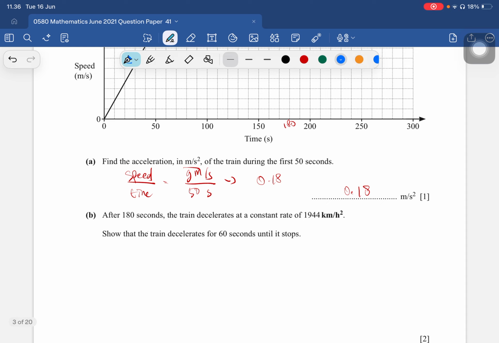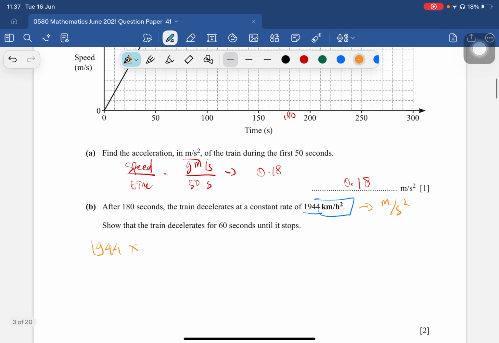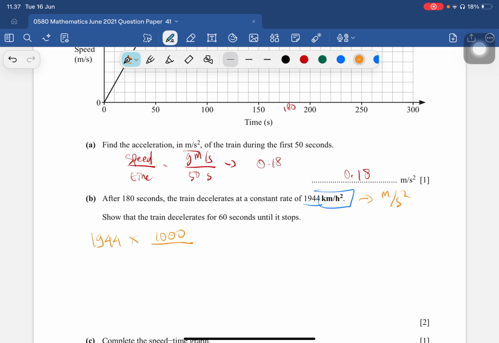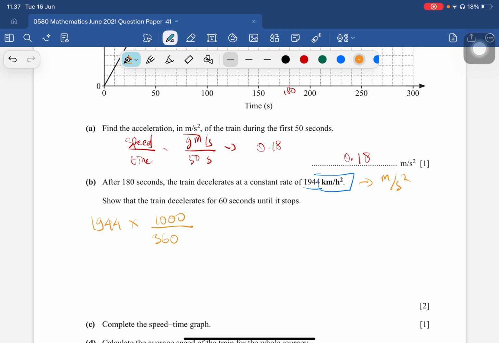After 180 seconds, the train decelerates at a constant rate of 1,944 kilometers per hour squared. Show that the train decelerates for 60 seconds until it stops. First, let us convert into meters per second squared. 1,944, kilometer to meter is 1,000, then we divide by hours to seconds squared, which is 3,600 squared.